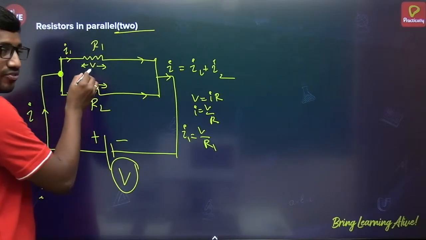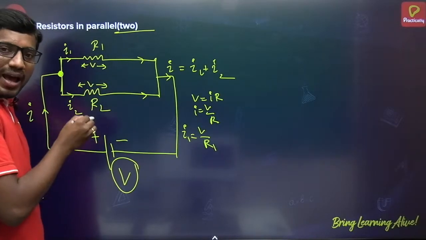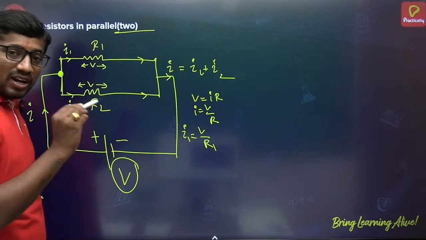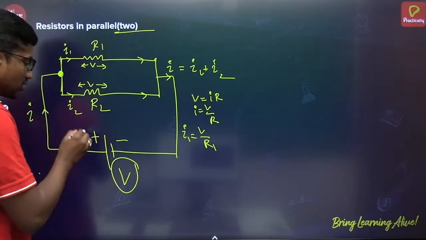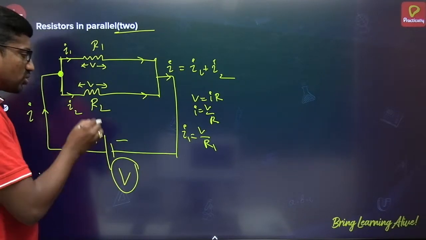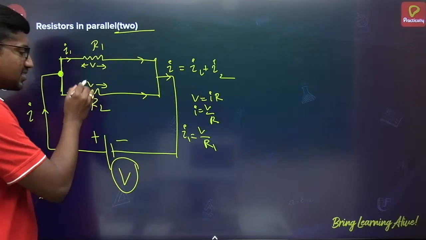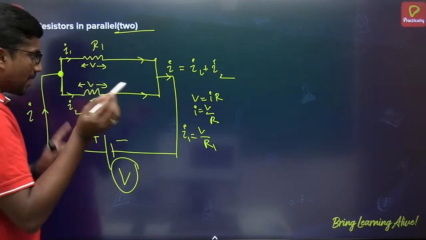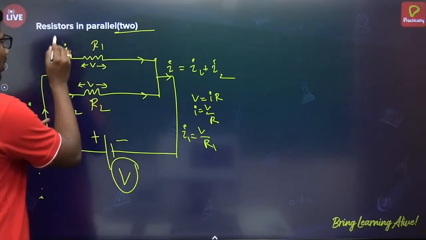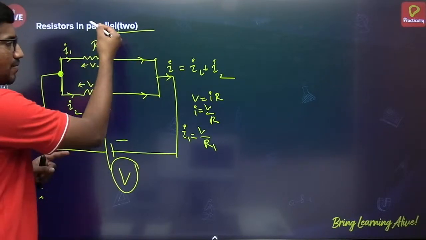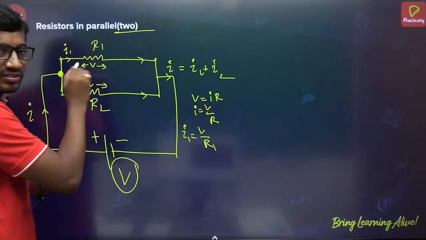So why voltage V here? Just now I said, in a parallel combination, whatever the source voltage is, the same source voltage will appear across the resistors that are connected in parallel. Suppose you take one more resistor here, then also the same will be there. One more you may take, same will be there.